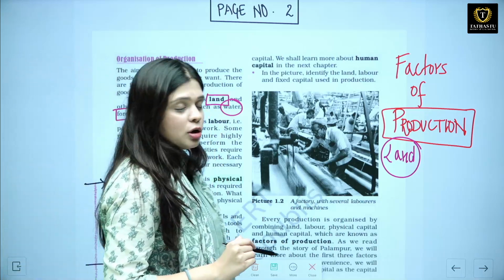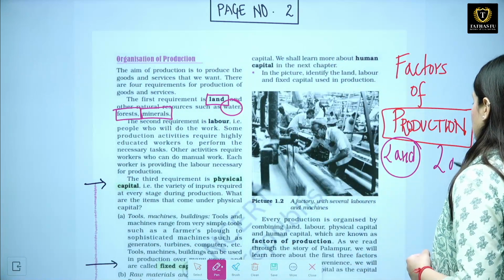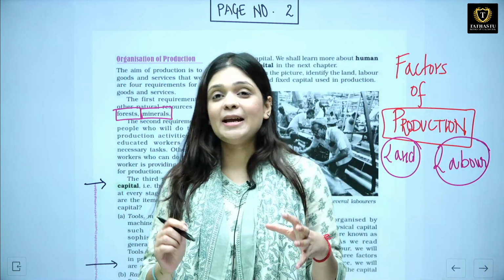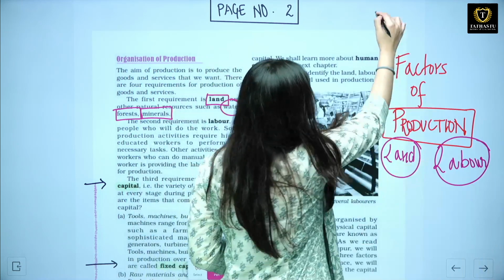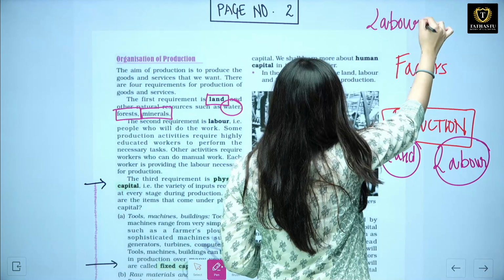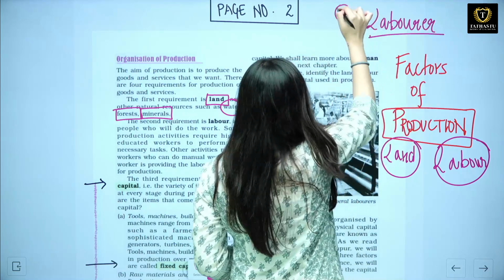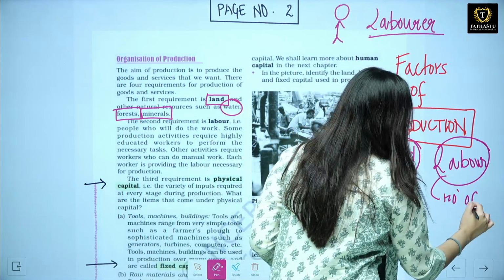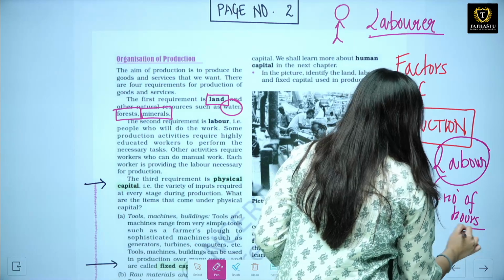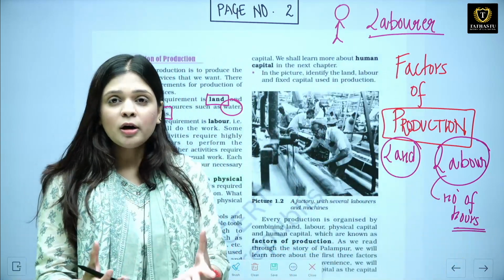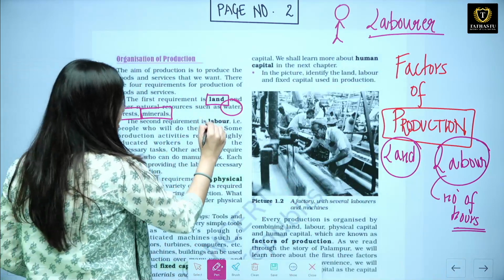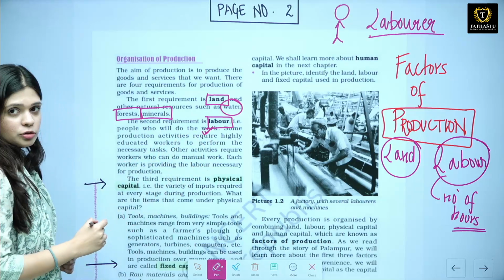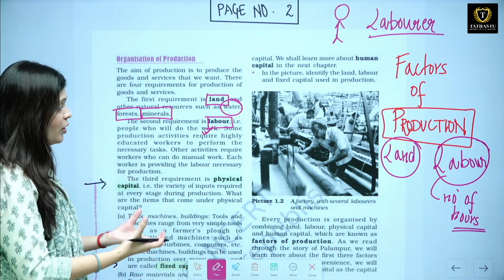Then we talk about the second factor of production, which is labor. Something that you need to understand and always remember is there is a difference between labor and laborer. When we talk about laborer, we are talking about a person, but when we are talking about labor, we are talking about number of hours. So you have to give your number of hours to work, right? So that is your labor. This is the second factor of production. It means people who will do the work, providing their number of hours.